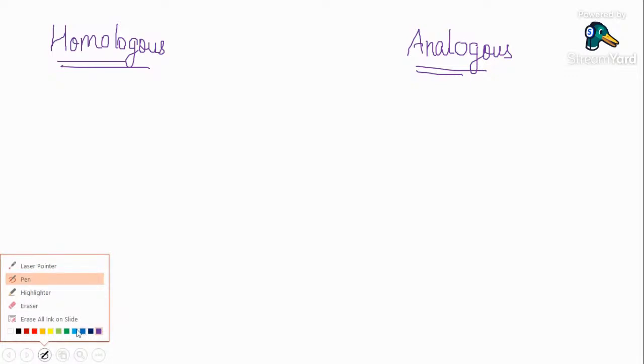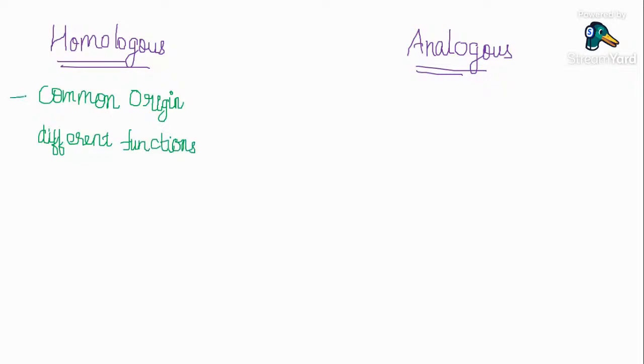What is meant by a homologous organ and what is meant by an analogous organ? Guys, homologous organ means those structures that share a common origin. So their origin or ancestry would be the same, or their anatomy would be the same, but they will show different function. Common origin, different function.